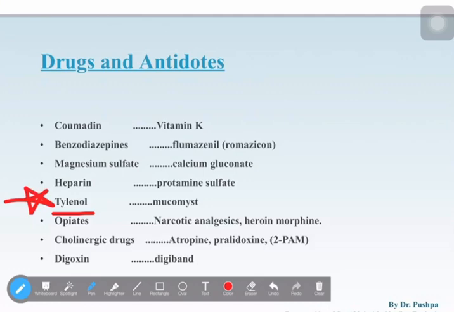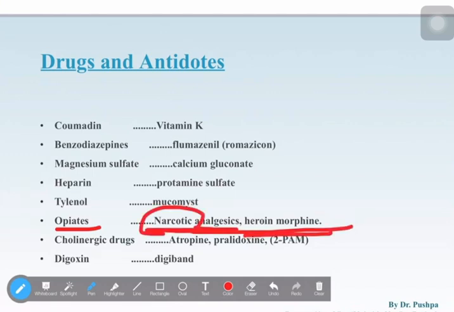Next, the opioids we are trying to know. Opioids are nothing but, you might have had a cough, right? At cough time you will have syrup. Cough syrup is generally an opioid. That's why you'll feel drowsy if you take it more. So an opioid is something like a narcotic. Opioid, it is a narcotic. So for opioids you will give naloxone. Okay, next one, cholinergic drugs.